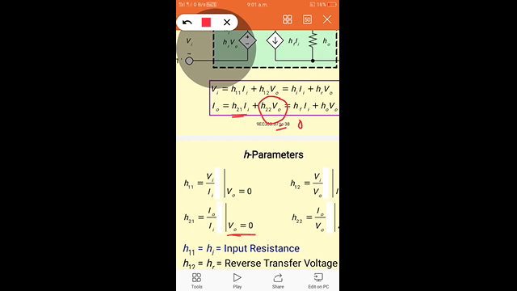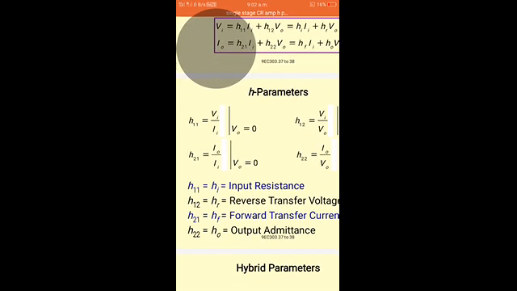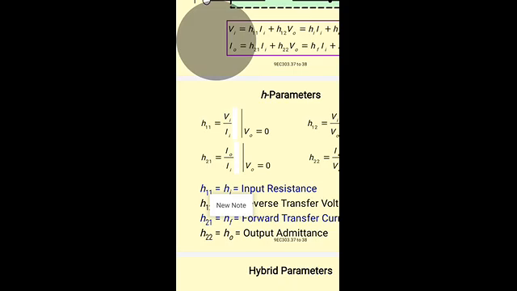When V0 is short circuited, that is output voltage is 0, then we have the equation I0 is equal to H21 I1. From that we can find H21 is equal to I0 by In. So H21 is nothing but the ratio of output current to the input current. It is called the forward current gain, HF.